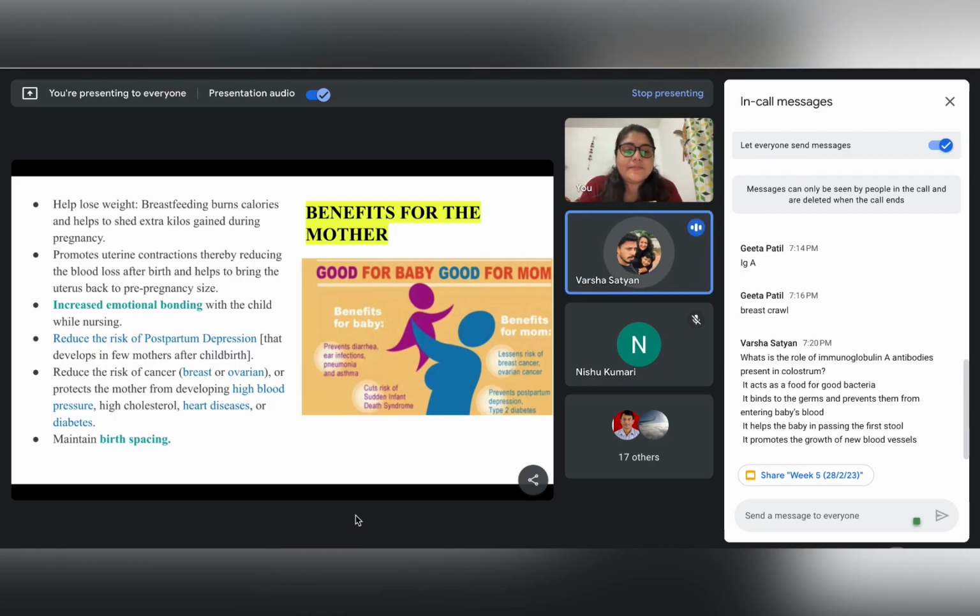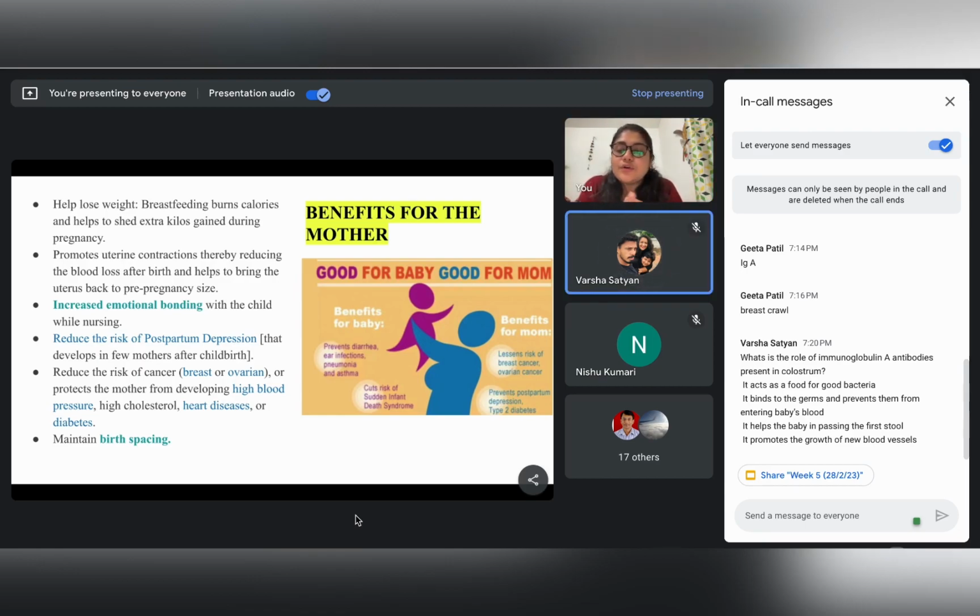Thank God I was right. Then, it acts as a food for good bacteria. Yes, that is there, but it is not the role of IgA. Then, it helps the baby in passing the first stool. Yes, that is also a role of colostrum, but not of IgA. If you read it correctly, they are asking the role of IgA, right? So the answer is option 2. Okay. Thank you so much.